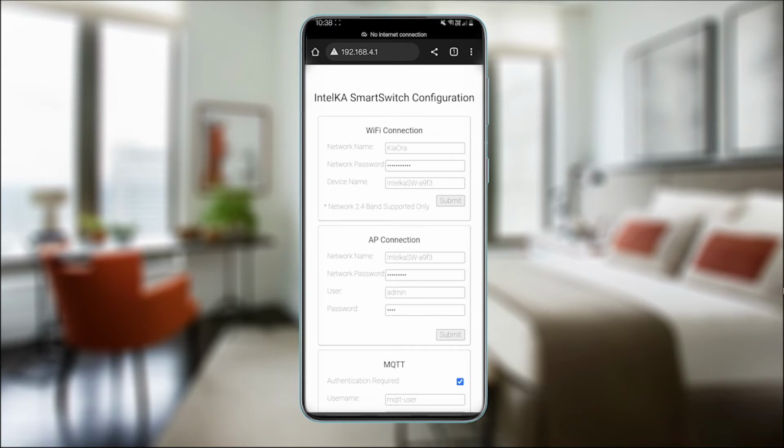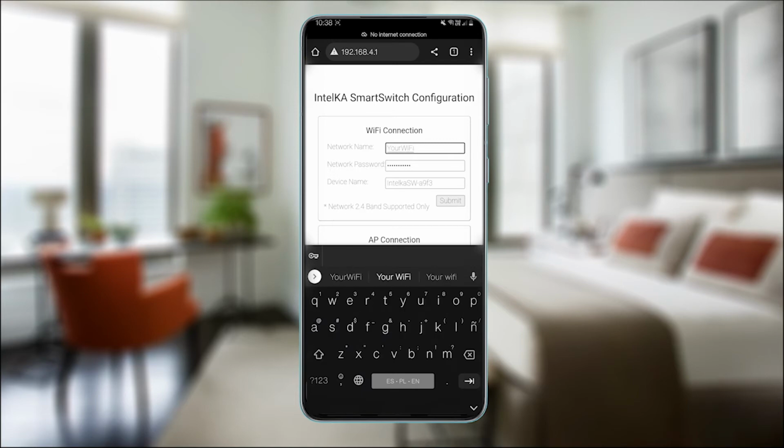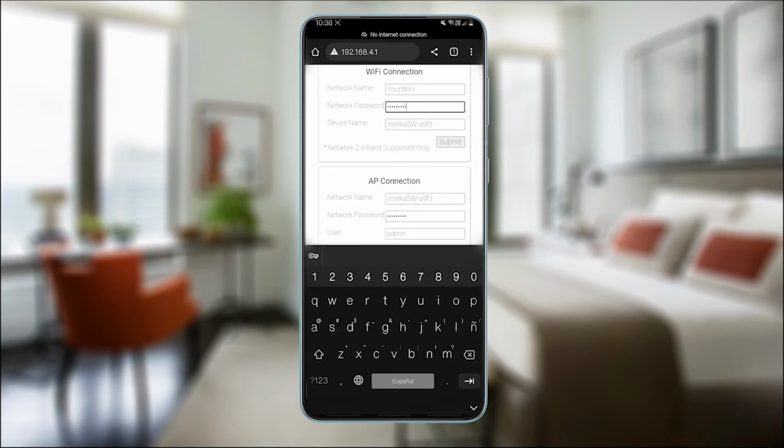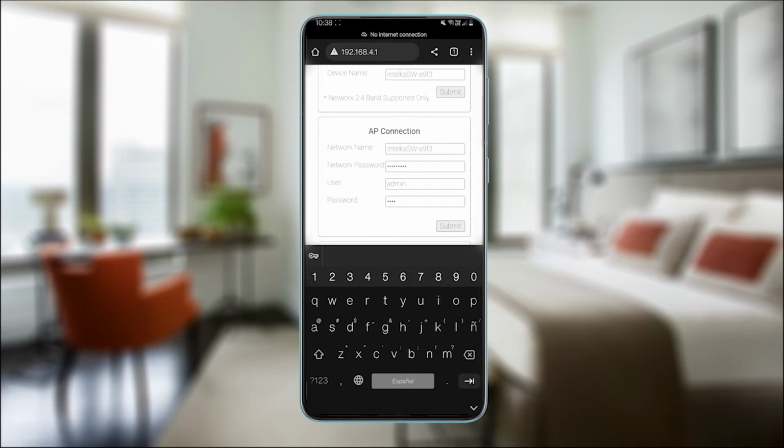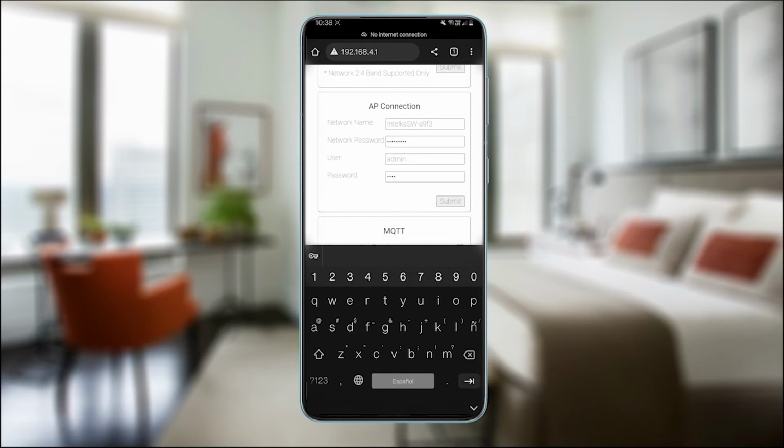Second, we will set up our Wi-Fi credentials and MQTT credentials. Don't click Submit until you fill all the required fields. Please update the Wi-Fi credentials. You can find the password on the back of your Wi-Fi router. Please update the password for the AP mode of the IntelKA Smart Wall Switch to restrict access to the menu to undesired people.